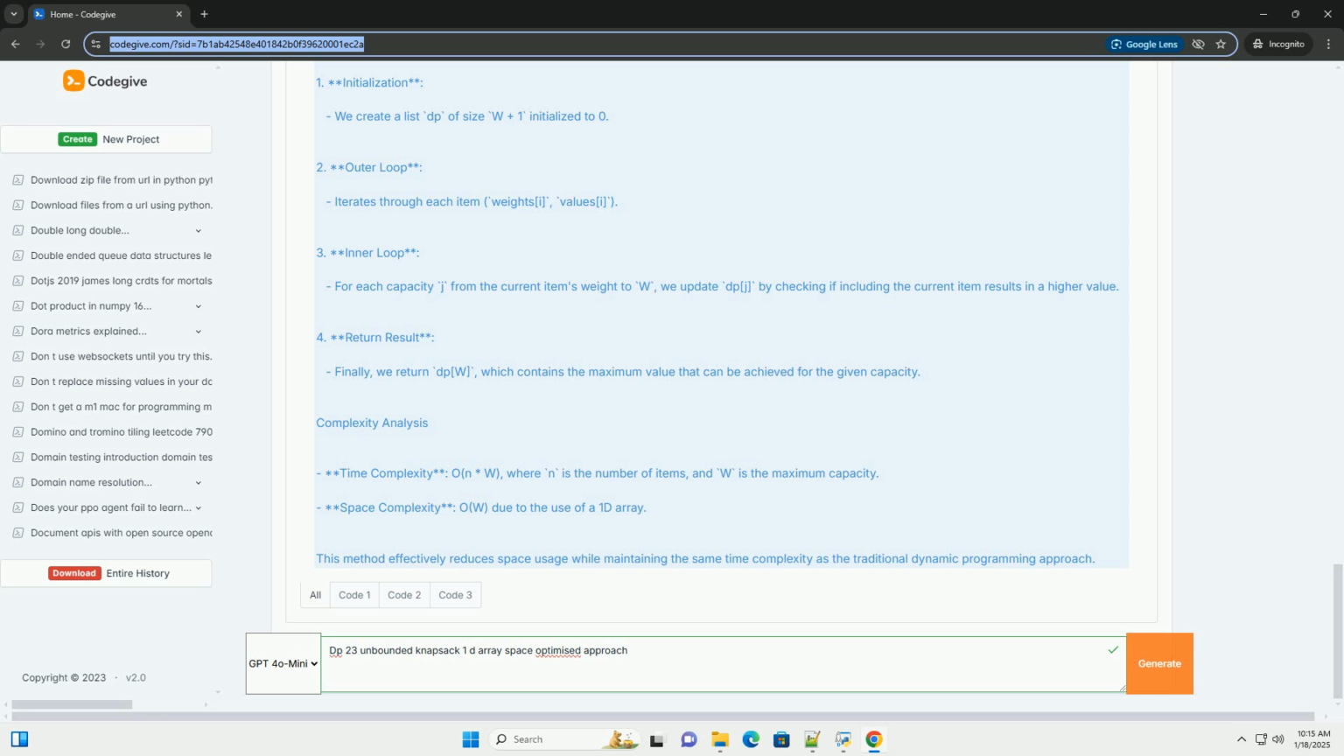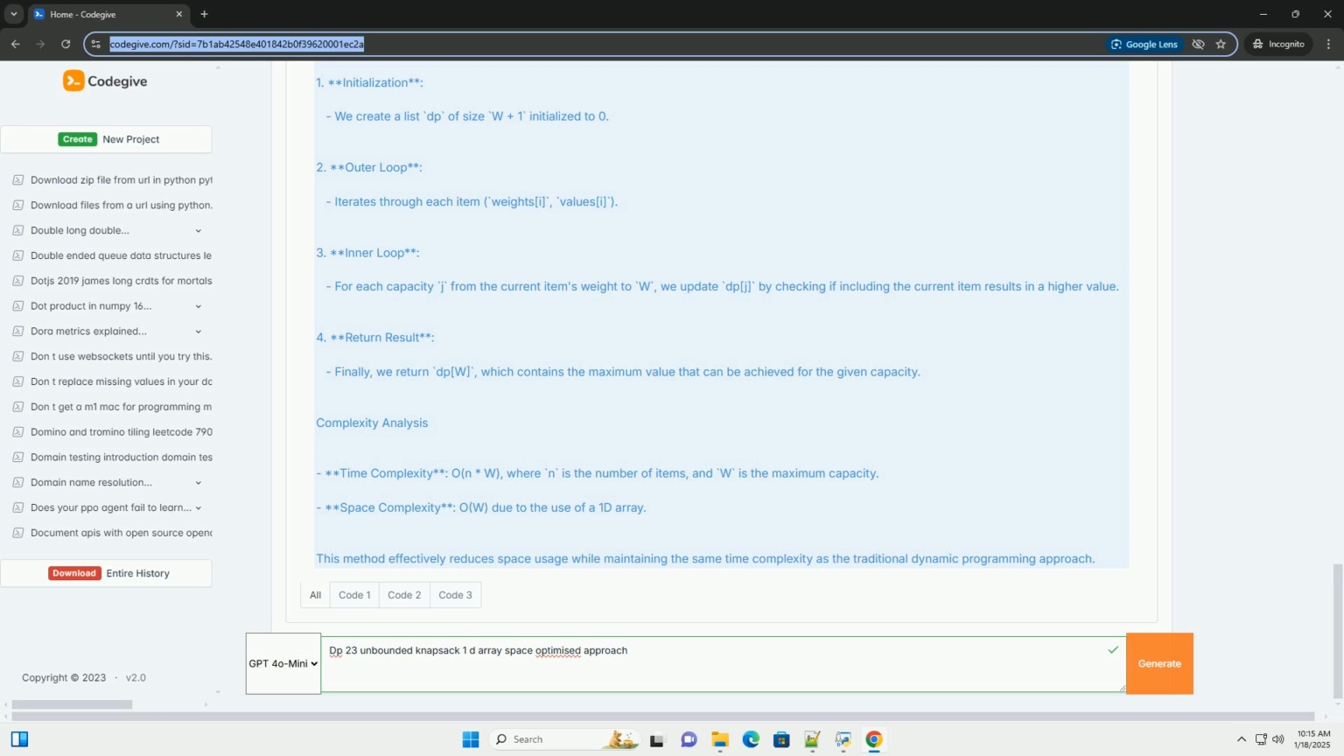3. Recurrence relation. For each item, if you can include it in the knapsack, dp[j] equals max(dp[j], dp[j - weights[i]] + values[i]). The iteration continues for each capacity from the current item's weight to the maximum capacity W. For the result, the answer will be in dp[W].